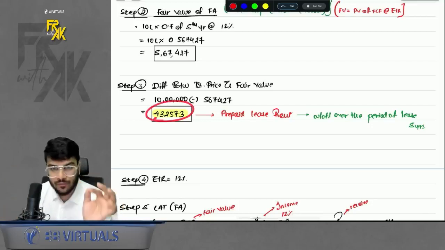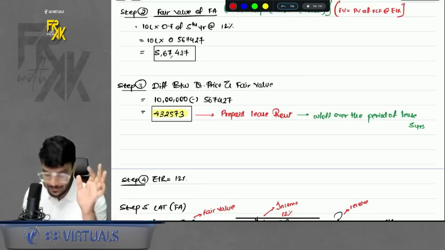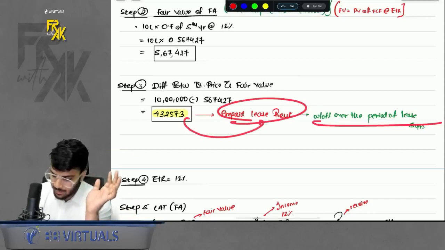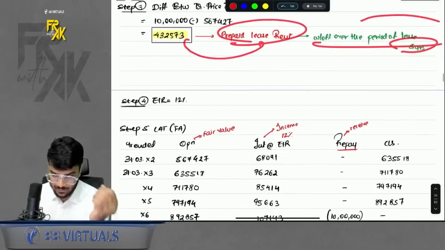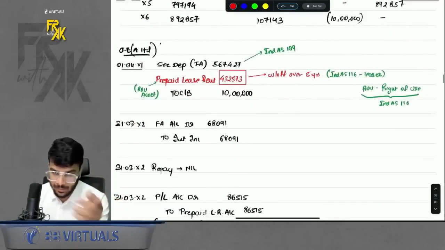So this is the amount of foregone interest which you will treat like a prepaid lease rent because the relationship is of lease, right? What do you do with this over the period? Write off over the period of lease term, whatever is there, right? So step number 3 is difference, step number 4 EIR, step number 5 LAT, prepare it, simple, done and dusted, right?